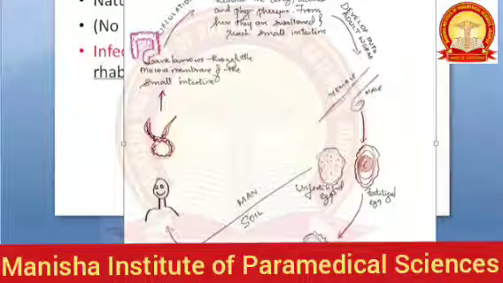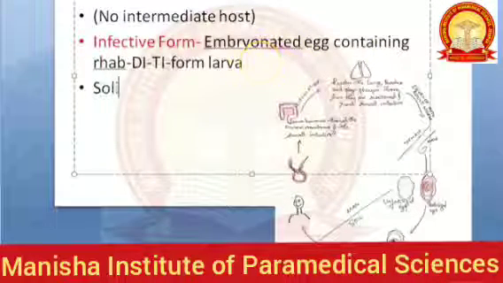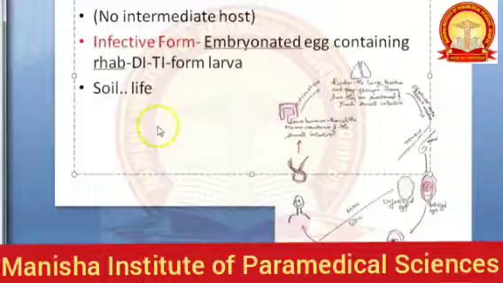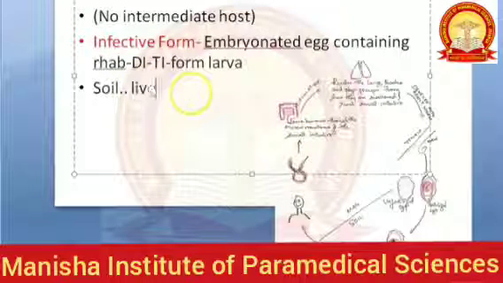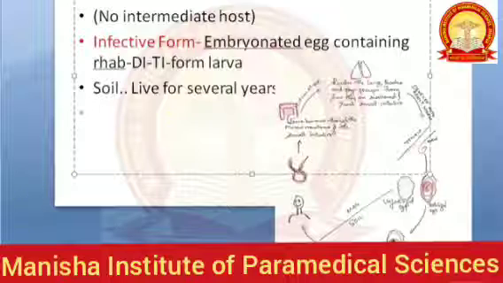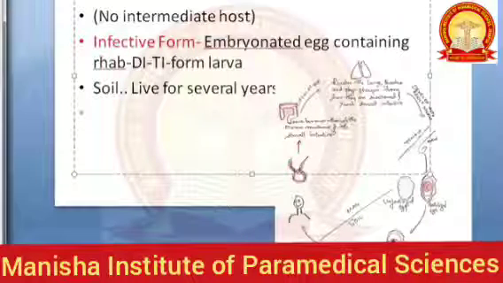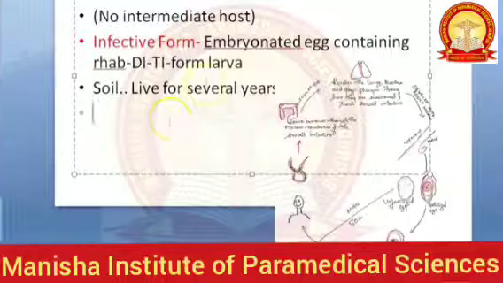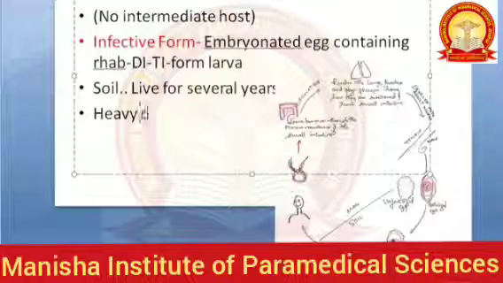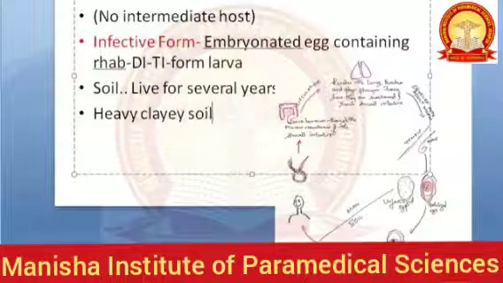There are some more details about the timing you should know. In the soil, it can live like forever, they are saying. It can live for several years in the soil. They are saying it likes clay soil, heavy clay soil a lot.